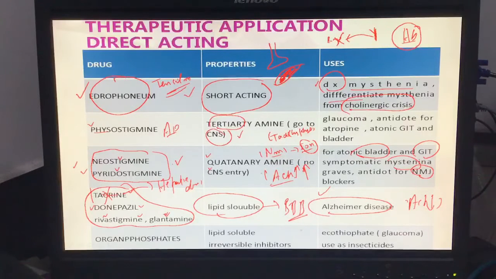In the neuromuscular junction, with a very high level of acetylcholine, the receptor becomes inactive. This condition is cholinergic crisis. Now you better understand. It's a cholinergic crisis, a very high level of acetylcholine at the neuromuscular junction.